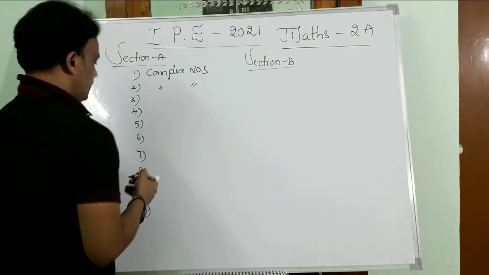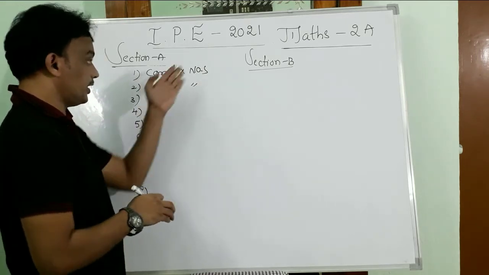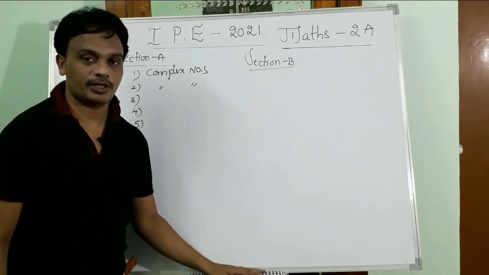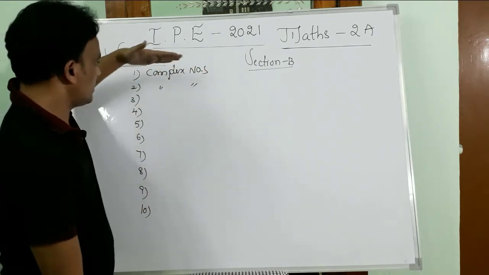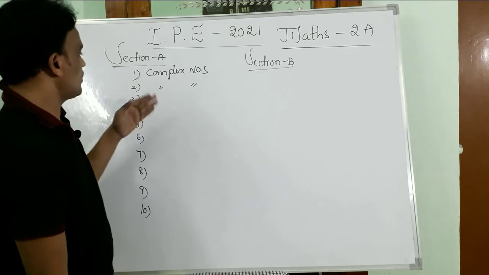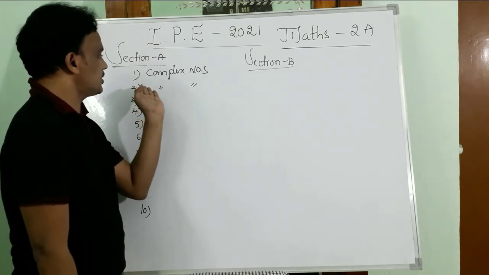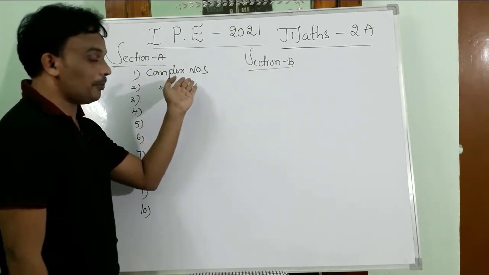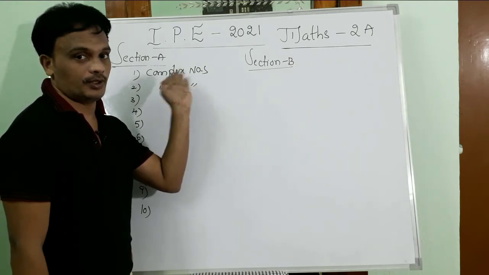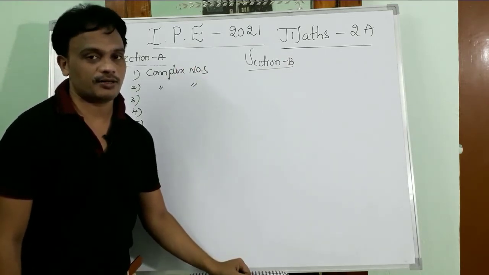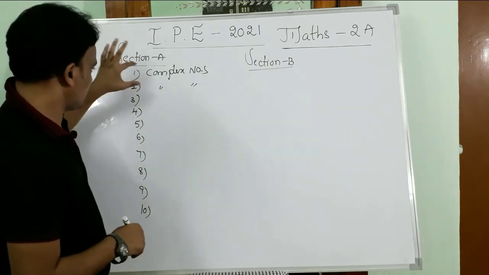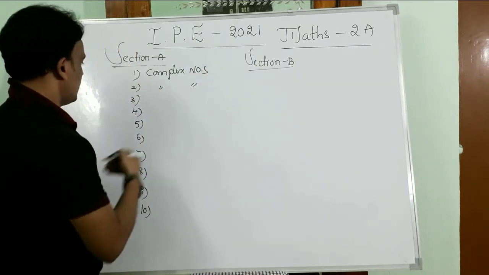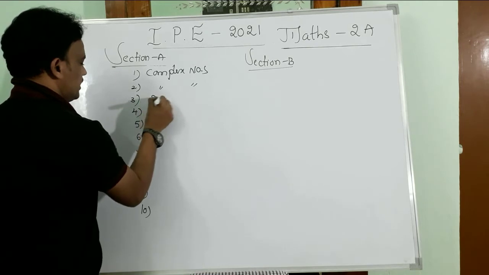Particularly, the square root of a complex number is a very important concept, and questions may be based on that. One more question from complex numbers is about amplitude, based on which some relations are there. We may get questions like this. These are the first 2 questions from complex numbers, and coming to the third question, it is De Moivre's theorem.